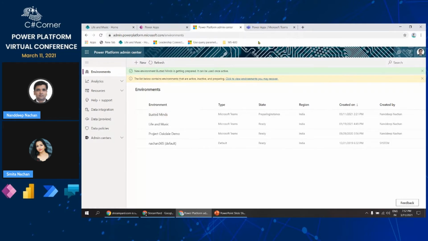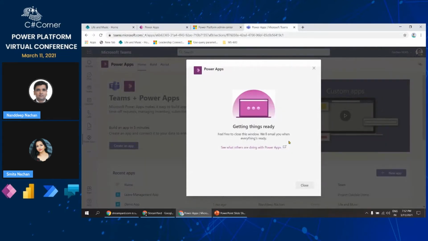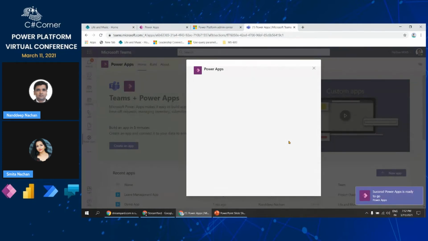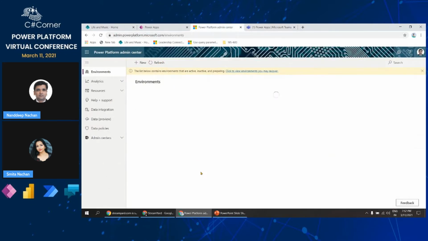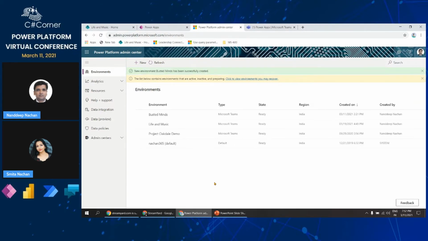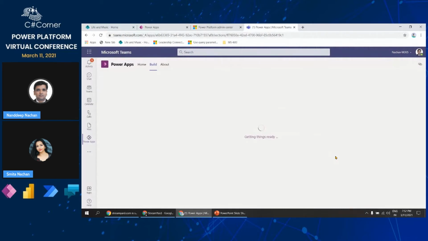Now that we have this new environment created, in that particular environment we will be able to create our apps, as well as host our bots, as well as create the Power Automate flows. It should not take much time, so let it do. Okay, it is almost done. Just one thing to know, that there will be an environment in the background which will host all of these apps. Okay, I think it is done now.